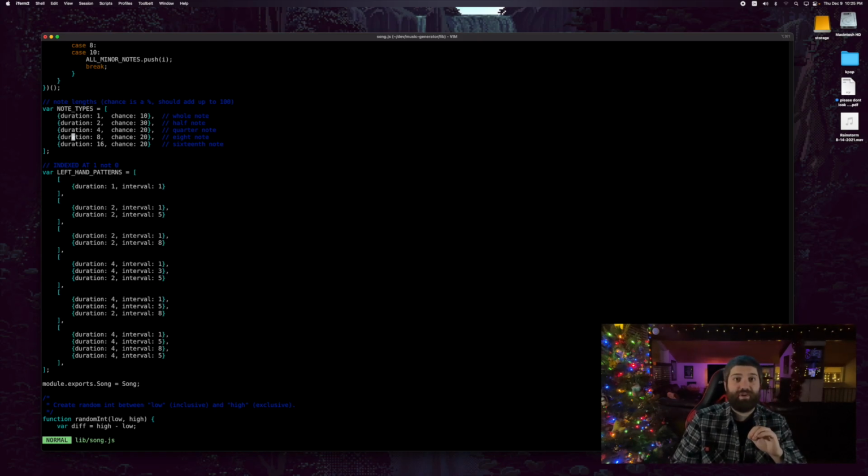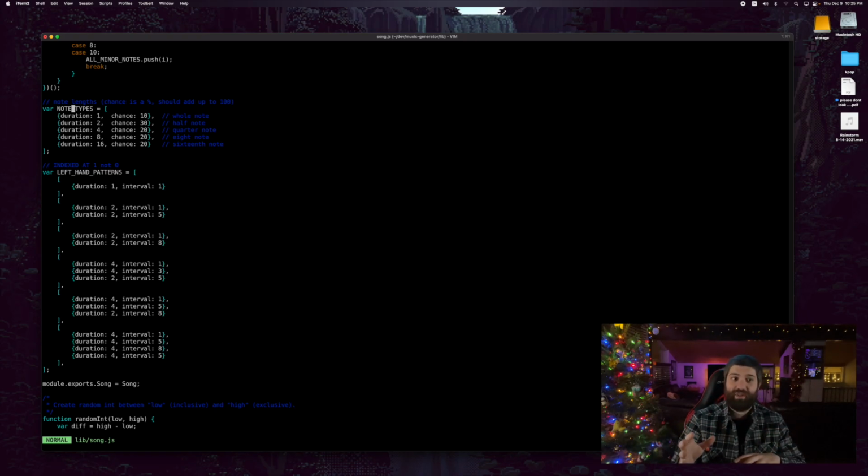Now, let's talk about the right hand. So the right hand's slightly different. The right hand is actually where the fun is. It's all randomly generated. What that means is the right hand will start at the root of whatever we're on. So if the song is in A, it will always start on an A, but then it will go randomly up a certain amount or down a certain amount and pick a note within that.